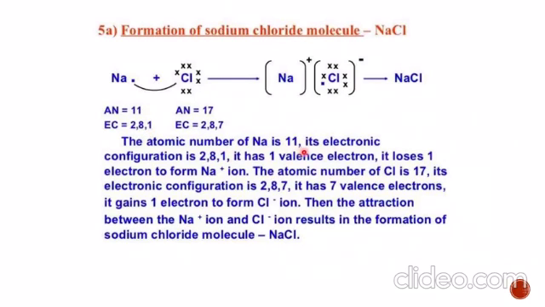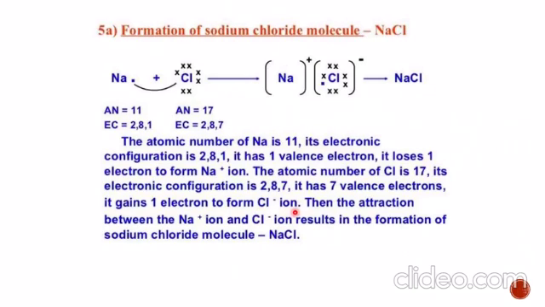Thus the atomic number of sodium is 11. Its electronic configuration is 2 8 1. It has 1 valence electron, so it loses 1 electron to form the sodium ion. The atomic number of chlorine is 17. Its electronic configuration is 2 8 7. So it has 7 electrons, so it will gain 1 electron to form the chloride ion.